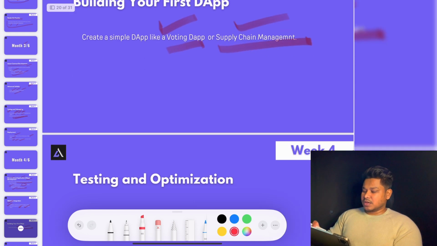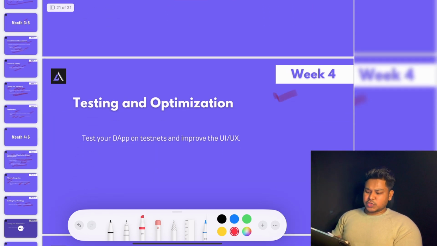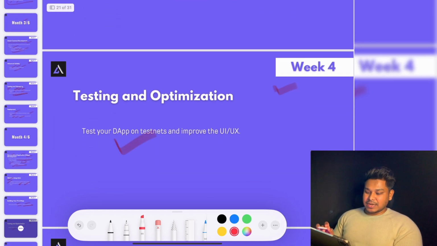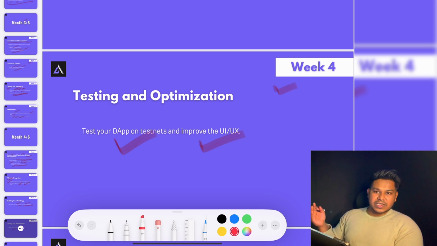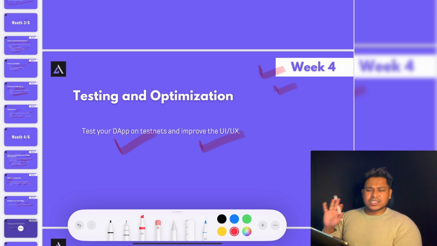Once you're done with that, come back to the fourth week, in which you have to understand the test network, and you have to learn about UI/UX as well. Because I believe you have to know how you can design a basic front end. Then you can focus on libraries like Tailwind CSS. We have multiple React framework component libraries. You can use plain JavaScript or HTML CSS, but you have to have an understanding of UI components and how you can build a basic one. I'm not telling you to be a master, but be at least good in the basics so you can adjust the design part of your dApp. And that's what you have to do in the fourth week. So this is the only thing we have to cover.